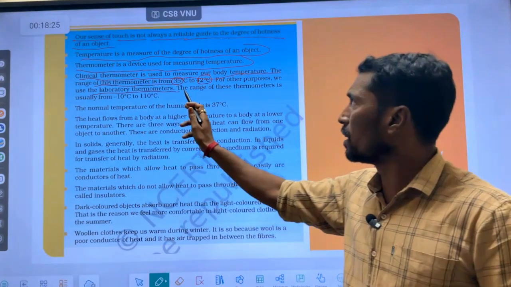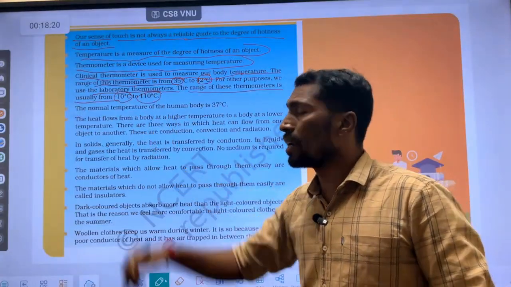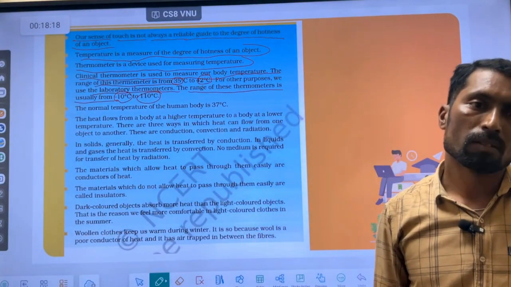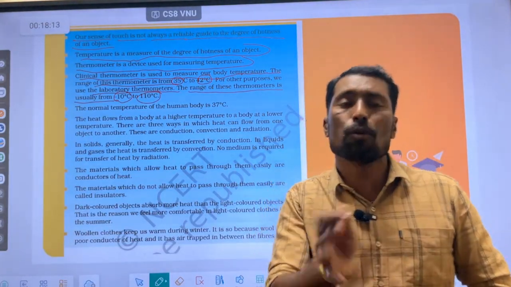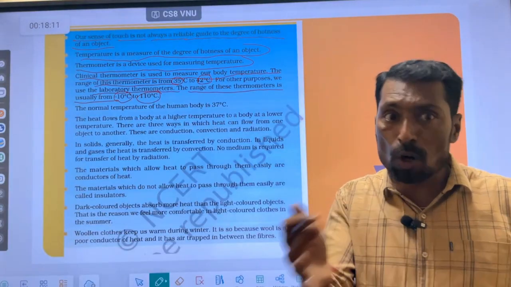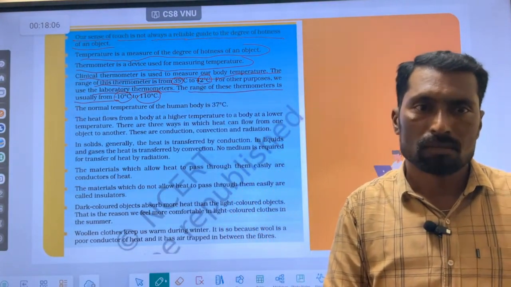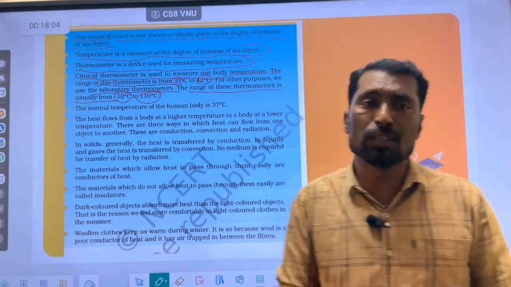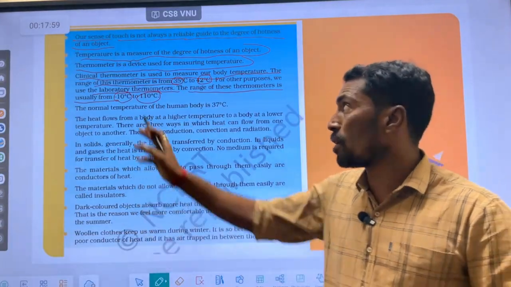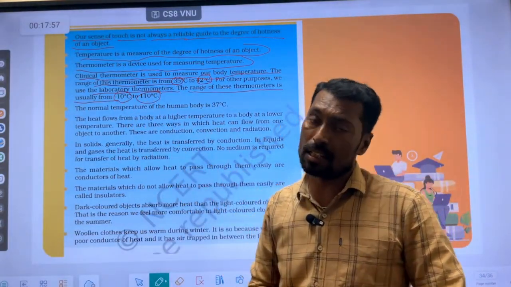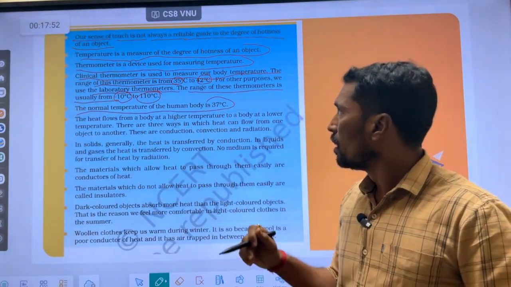Now the laboratory thermometer. The range of these thermometers is usually from minus 10 degrees Celsius to 110 degrees Celsius. The laboratory thermometer is used to measure the temperature other than the body temperature, of other objects such as hot objects. To measure the temperature of such objects, we can use the laboratory thermometer, and the range is from minus 10 degrees Celsius to 110 degrees Celsius. The normal temperature of the human body is 37 degrees Celsius.